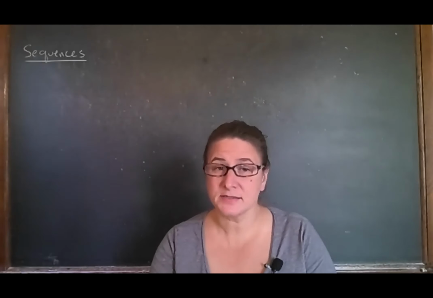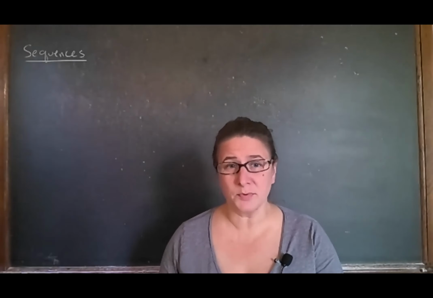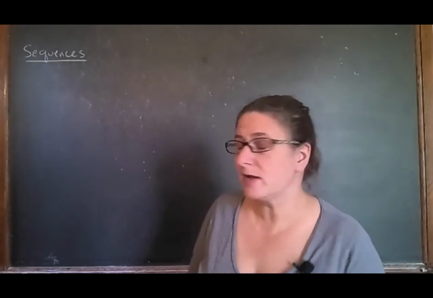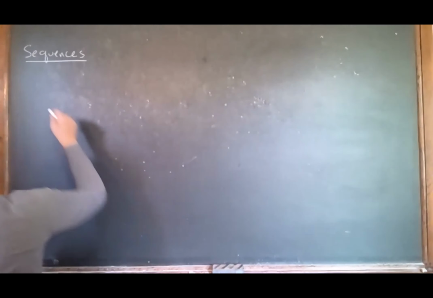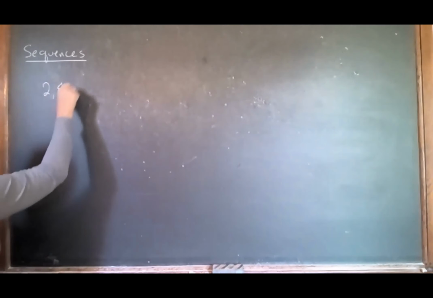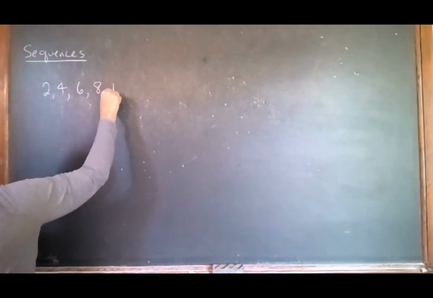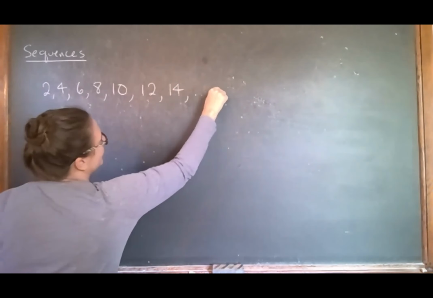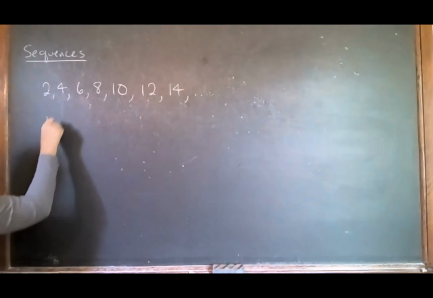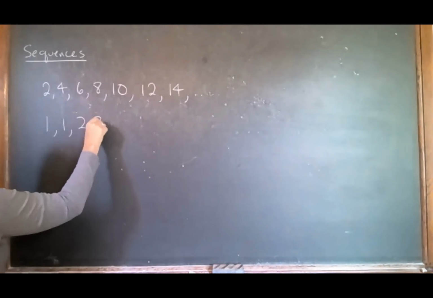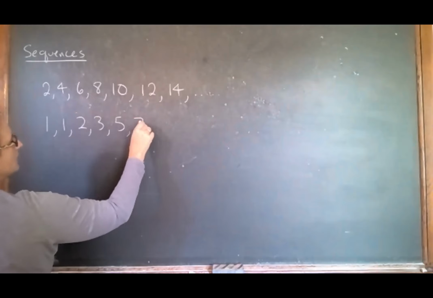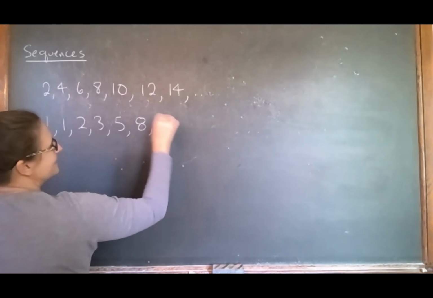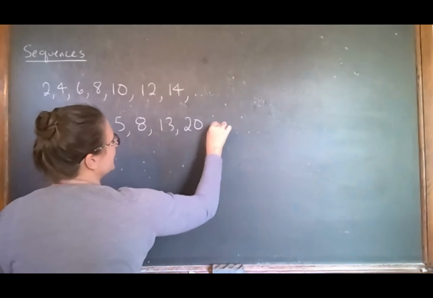Our topic today is sequences. Now, you all are pretty familiar with sequences to a certain extent, right? A sequence is just some ordered series of numbers. So we know a bunch of them. Here's a sequence of the even numbers. We can think of famous sequences like the Fibonacci sequence. Oh, well, I almost wrote 7, I need 8, because I'm adding the previous 2 to get the next.